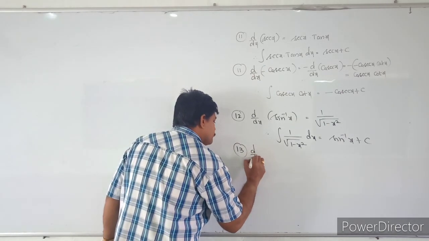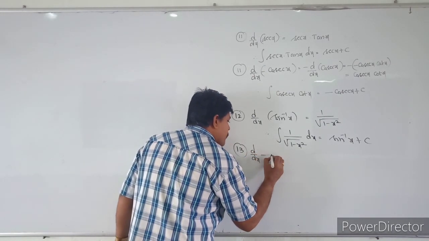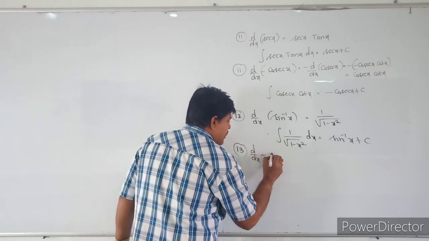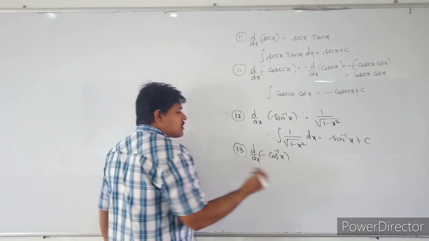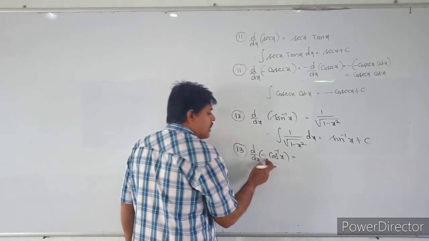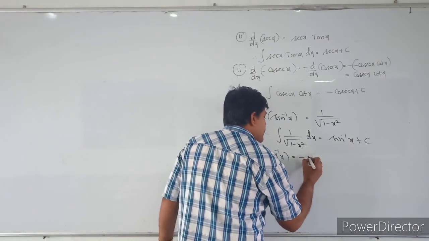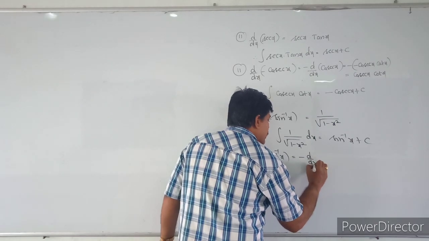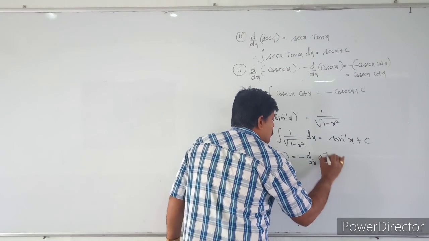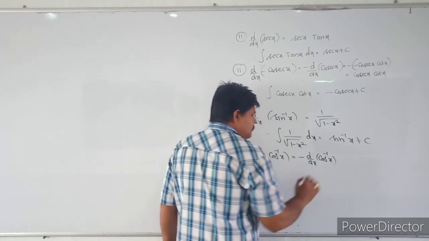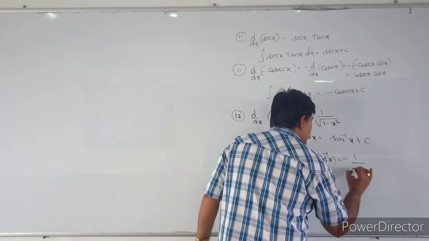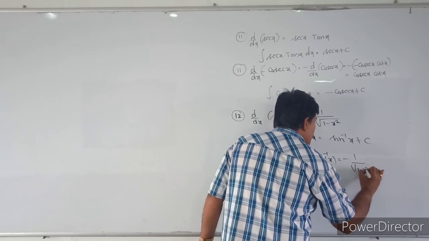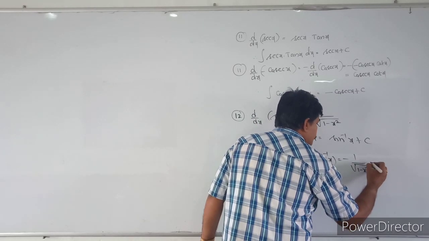Similarly, you can see that the derivative of minus cos inverse x. Already we know that if we take the minus out, minus derivative of cos inverse x, that is equal to minus 1 by root of 1 minus x square.